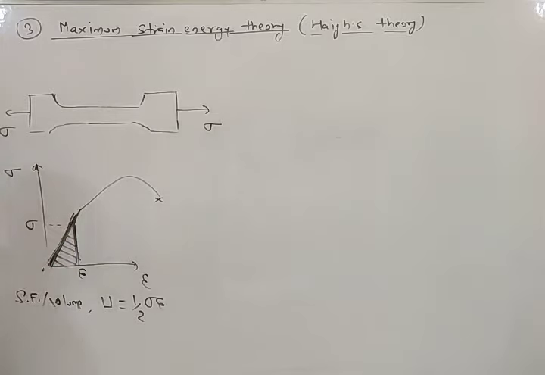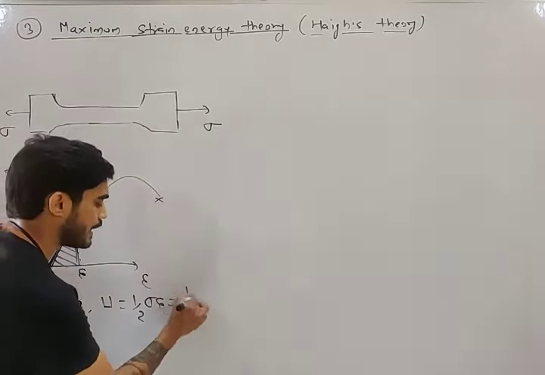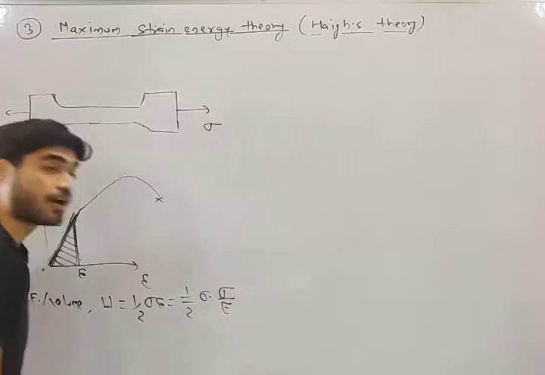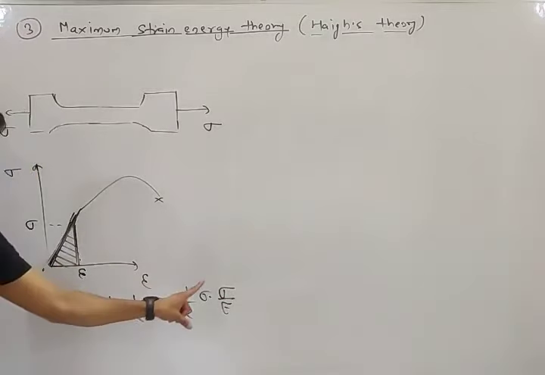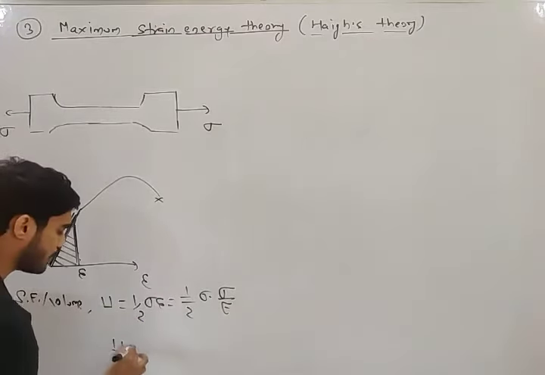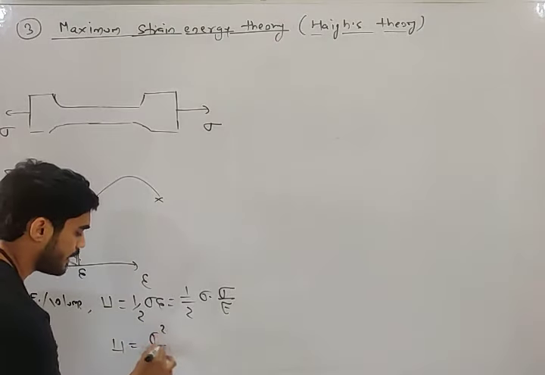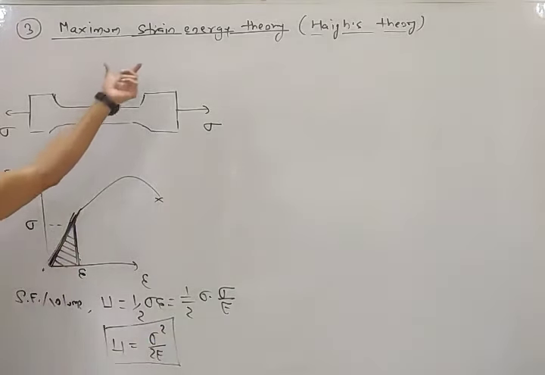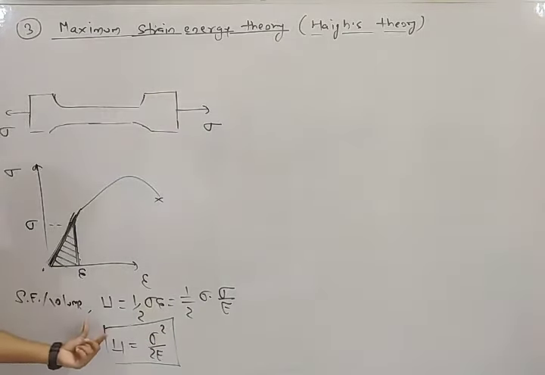So sigma is equal to E into epsilon, or epsilon equals sigma by E according to Hooke's law. So from here, what will be the equation of U? Sigma square by 2E. This is strain energy per unit volume, my friend.